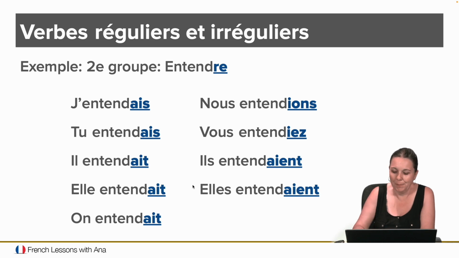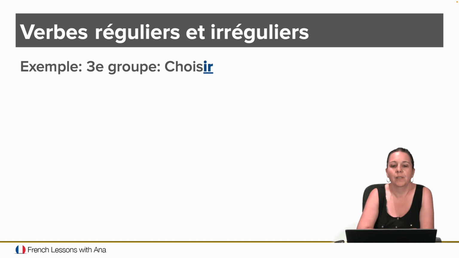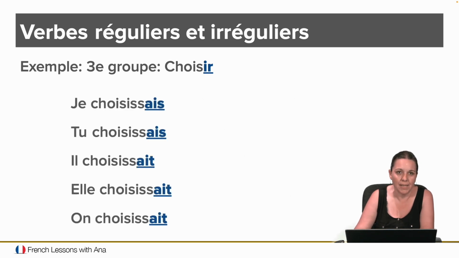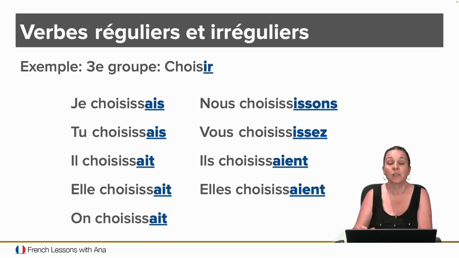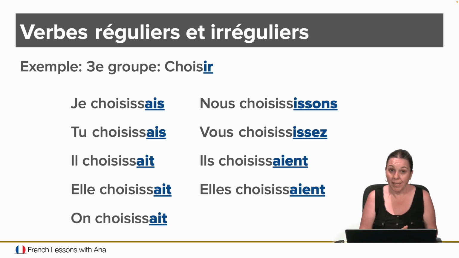Okay? And the next group, the IR group. Remember what I said? IR verbs in the present tense have ISS, ONS, but we don't get rid of the ISS part. We just get rid of ONS because that's what the rule in the imparfait tells us to do. So we keep the ISS part. And then we add the endings the same way, right?